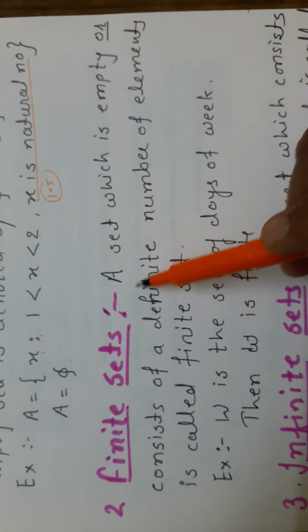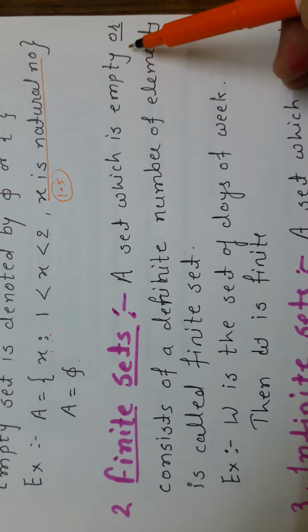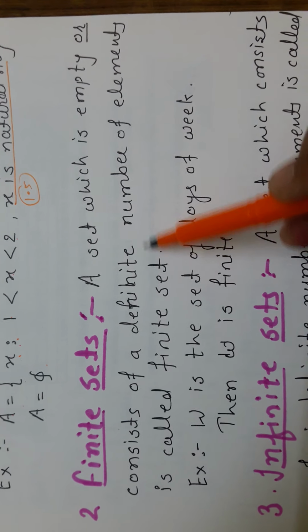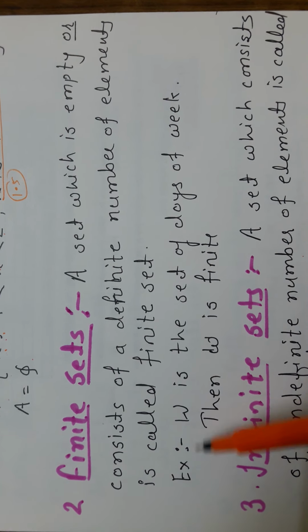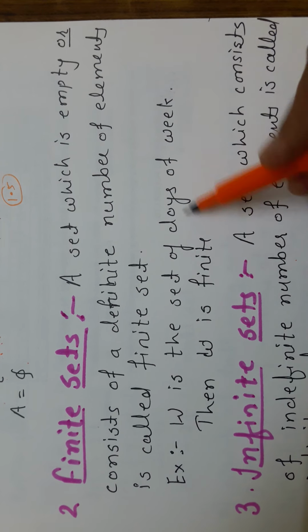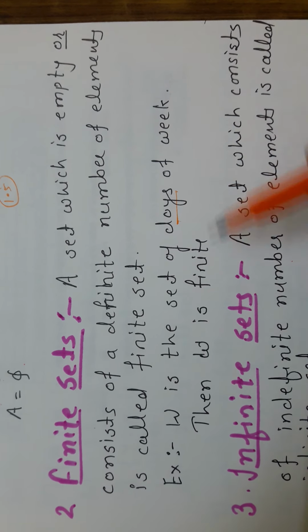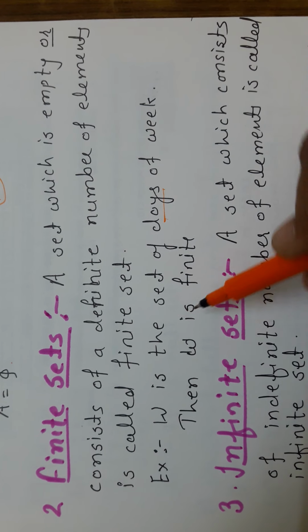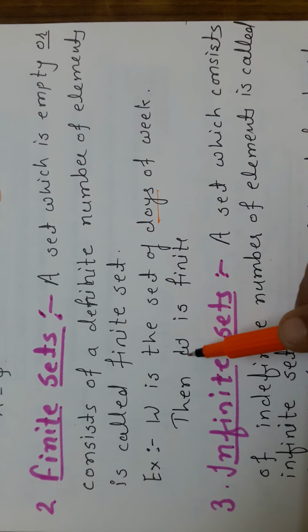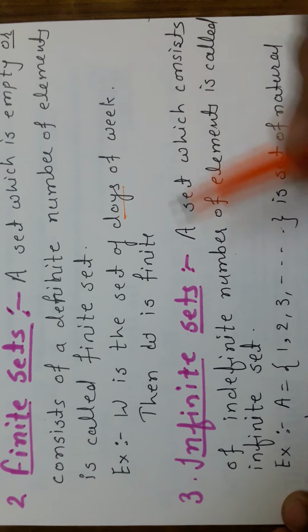Second, finite sets. A set which is empty or consists of a definite number of elements is called a finite set. For example, W is the set of days of a week starting with W, which is nothing but Wednesday. That's why W is a finite set.